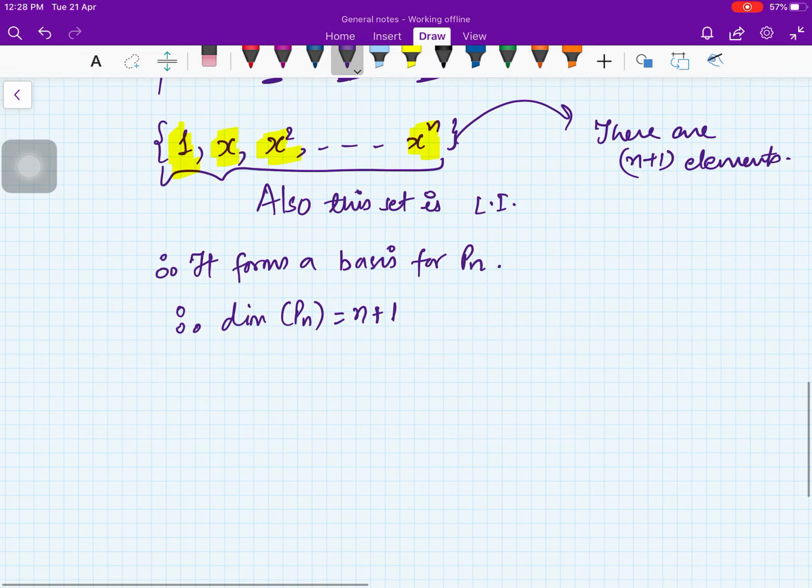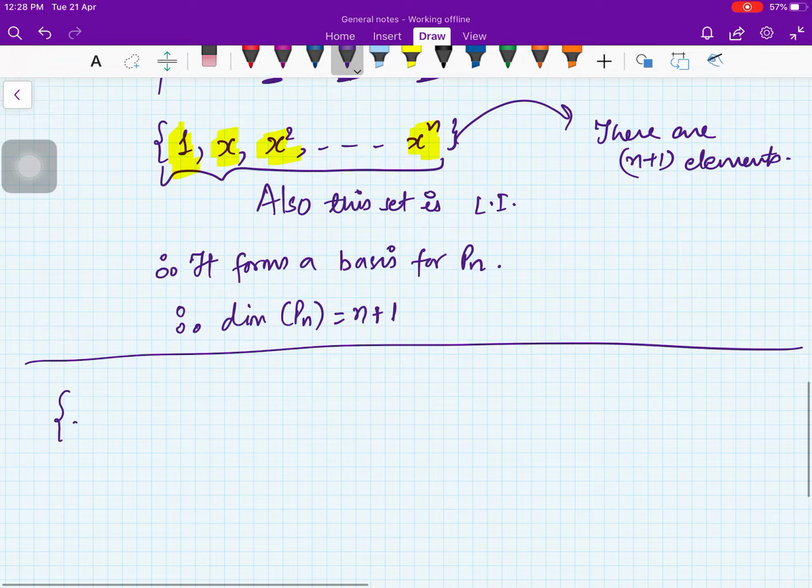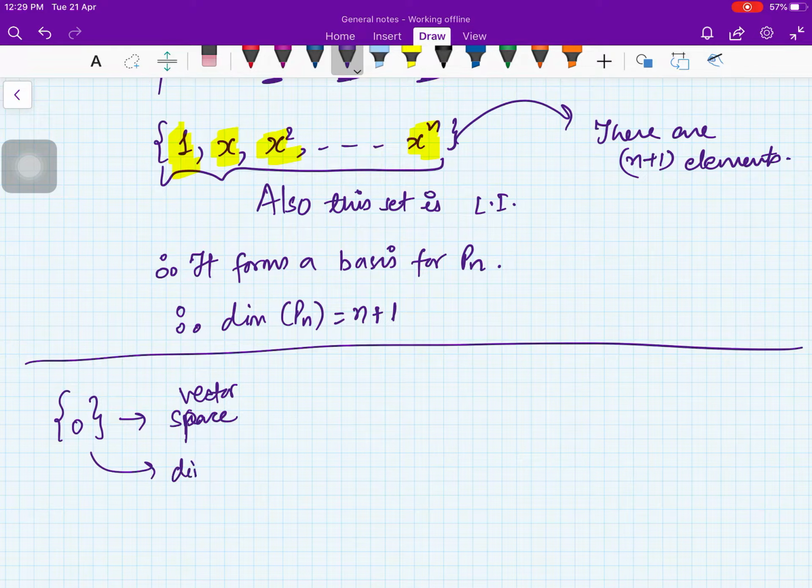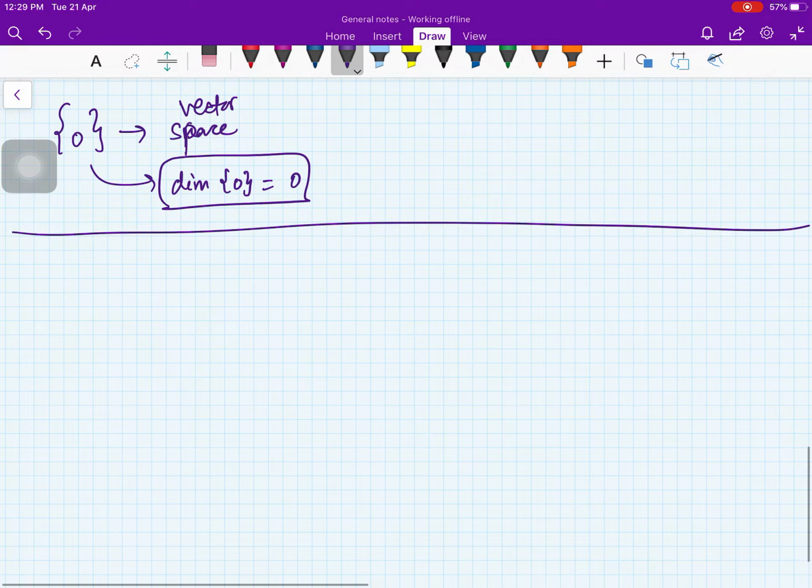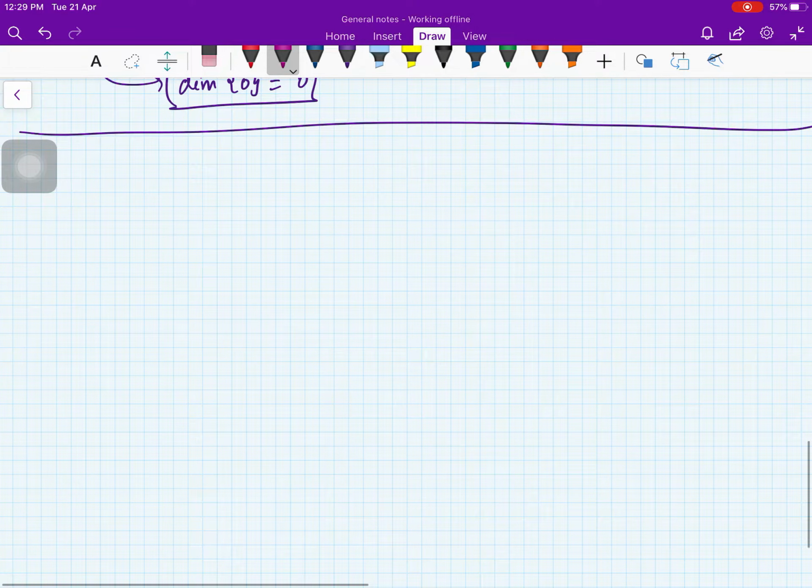Fine. Okay. Now there is one more thing. You know that 0 is a subspace, so it is actually a vector space also. So by convention, the dimension of this space is taken as 0. Right. This is what you have to remember. Now just let us look at an example, and then we are done with dimension. Then we will have one more result for basis.